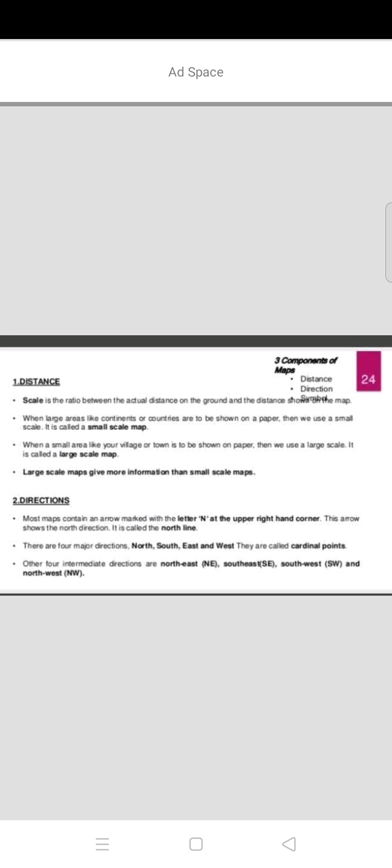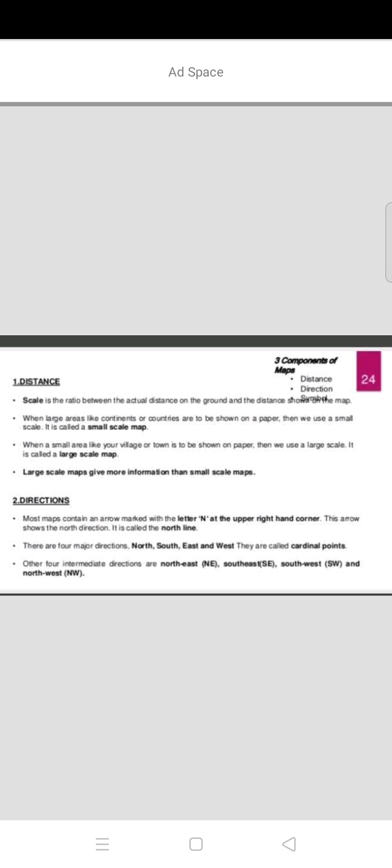Next, see here. When large areas like countries or continents are to be shown on a paper, then we use a small scale. It is called a small scale map.